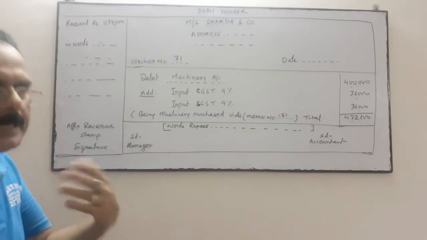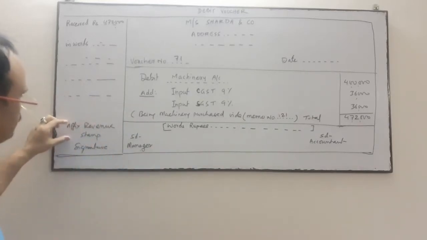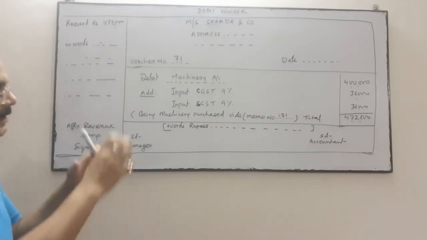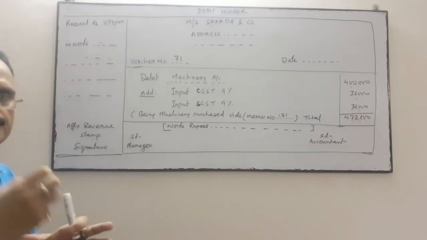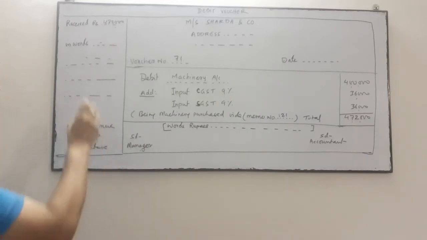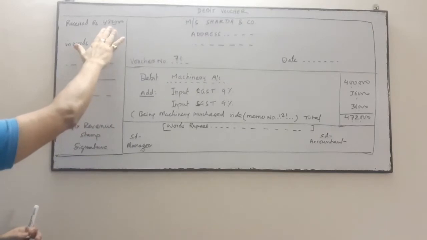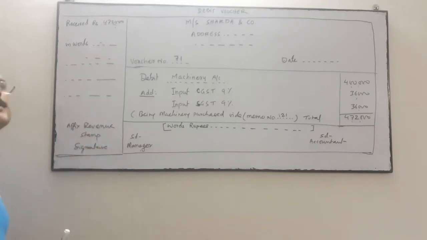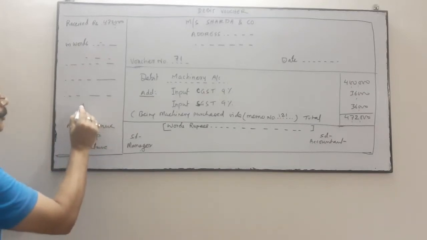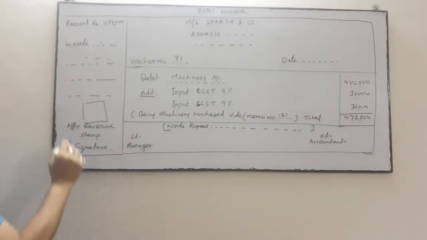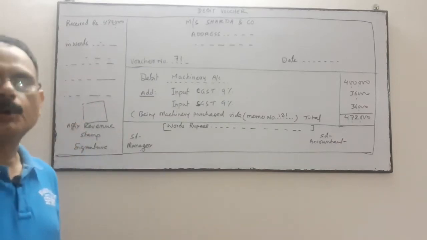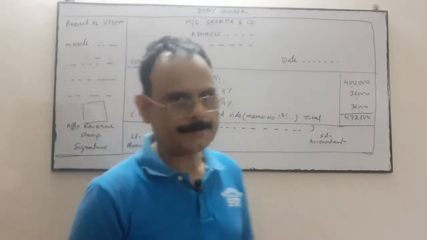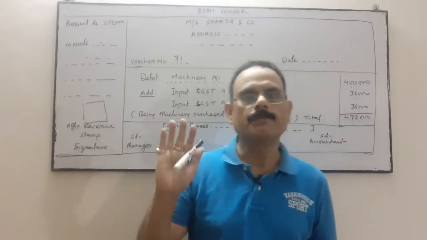When we purchase the machinery, machinery is debited, but obviously cash goes out from our business. The person who received the amount will sign over the revenue stamp. Okay, so this is for the debit voucher.